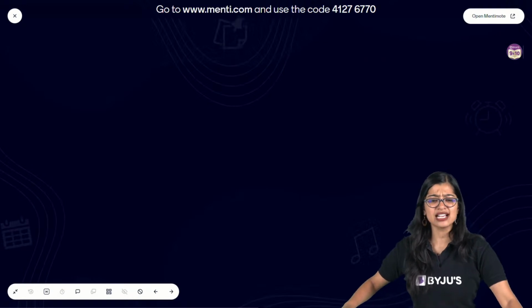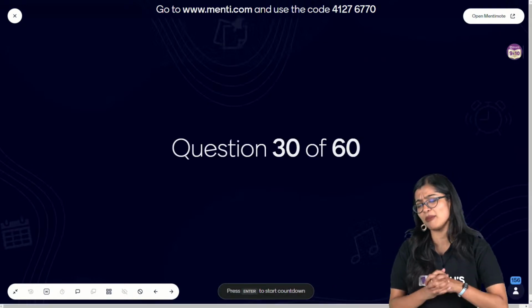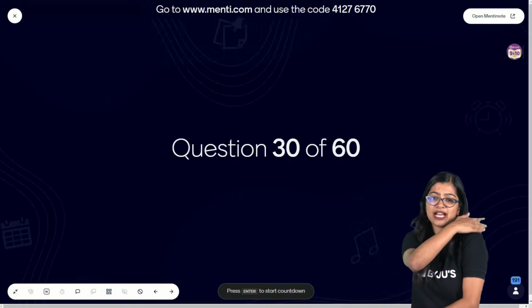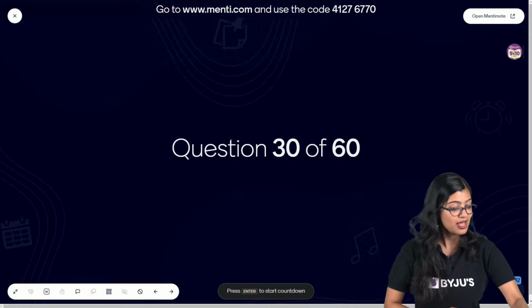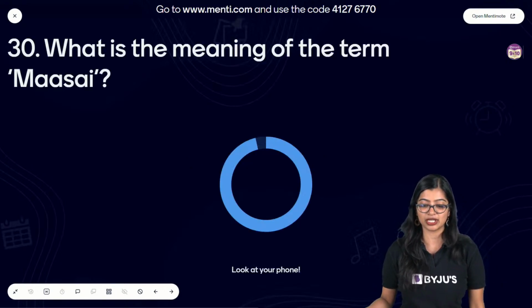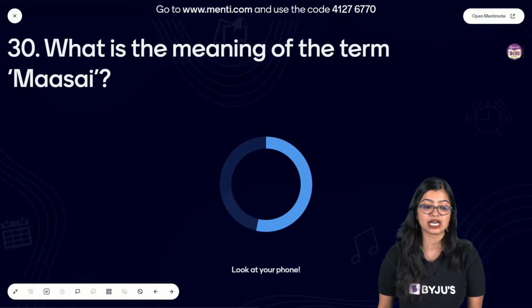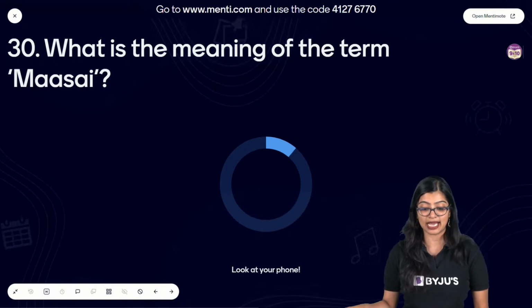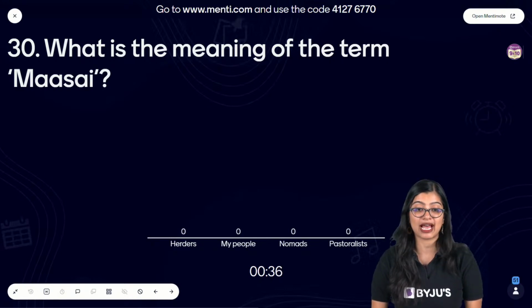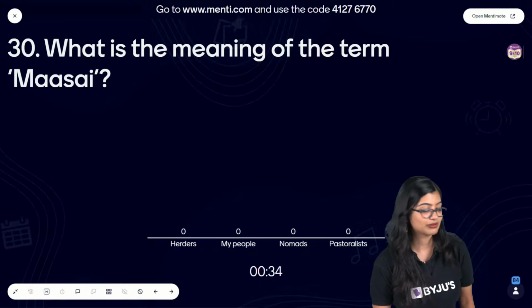Now moving on to the last question of history. You've completed 30 questions very successfully and you can give a pat on your back for doing so. Let's have a look at question number 30. What is the meaning of the term Maasai? Is it herders, my people, nomads or pastoralists?